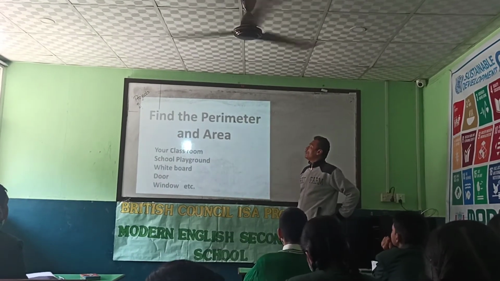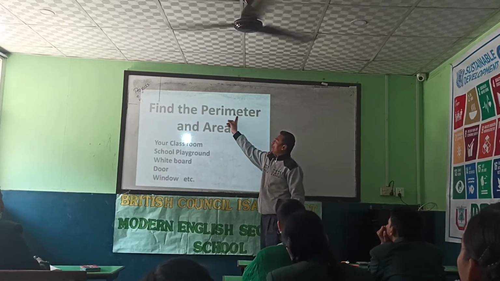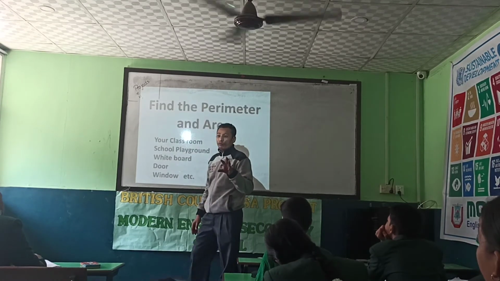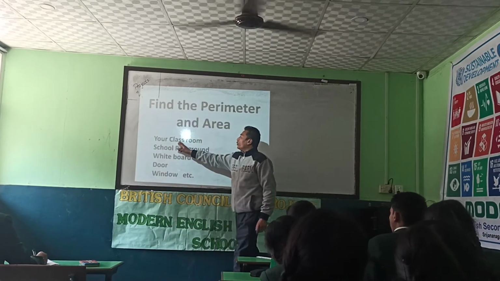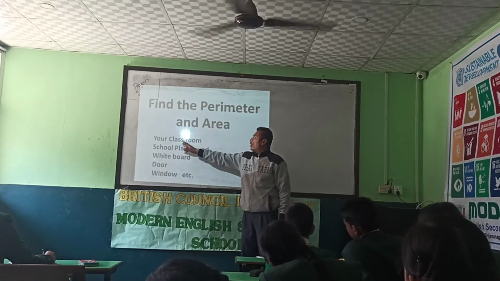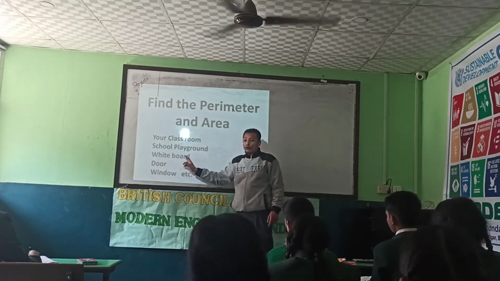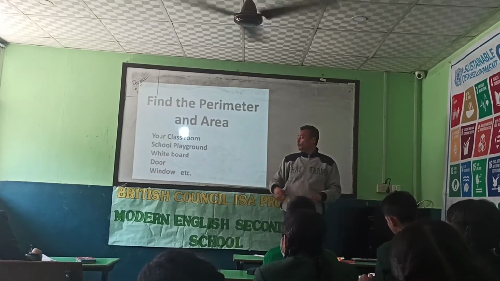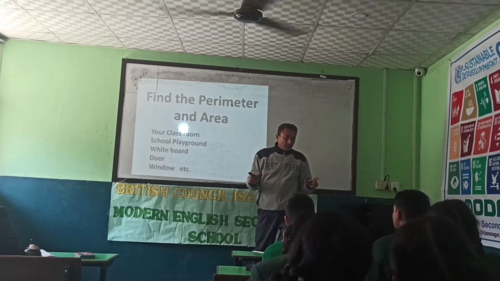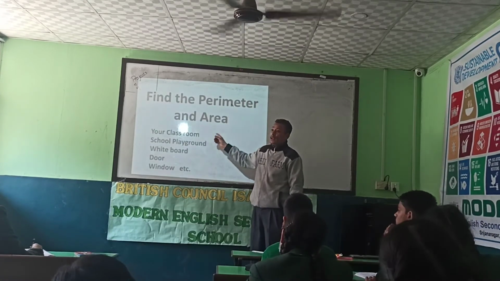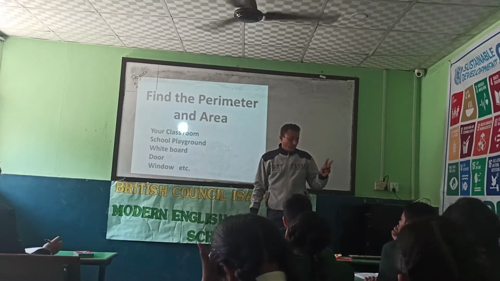Some more tasks for you: you have to find the perimeter and area. Already I have shown you the formula, and we are going to do practical also. For that, you are going to find the perimeter and area of your classroom, school playground, the whiteboard inside your classroom, door, window, etc. We are going to find the perimeter and area of only 2D objects, not 3D objects, just 2D.